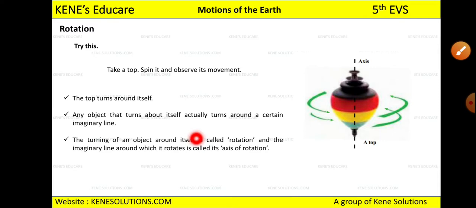The turning of an object around itself, that we call rotation. So any object, if it turns around itself, it is called rotation, and the imaginary line around which it rotates is called the axis of rotation. So you should know what is rotation and what is the axis of rotation. These are the basic terms which you are going to use in the later slides.